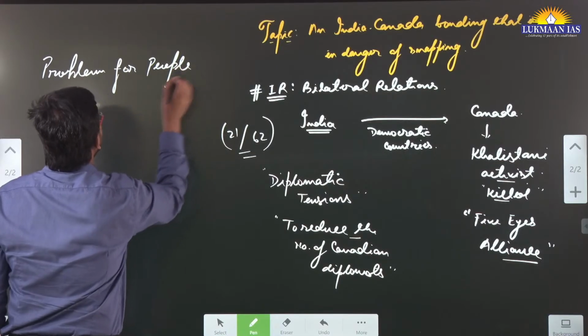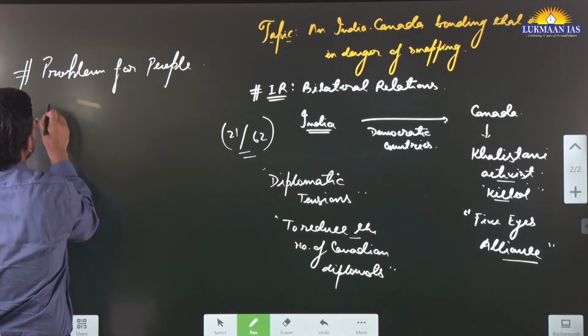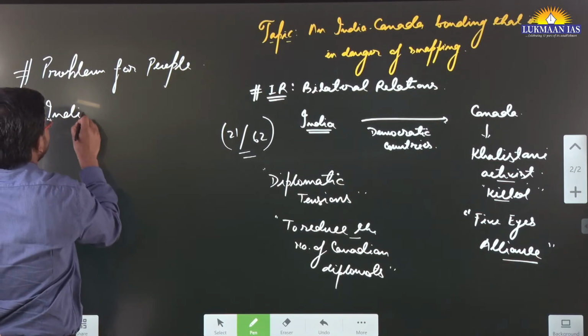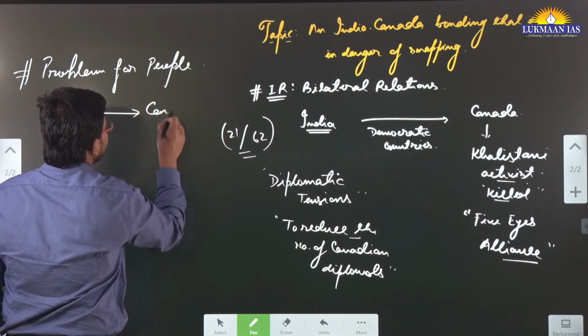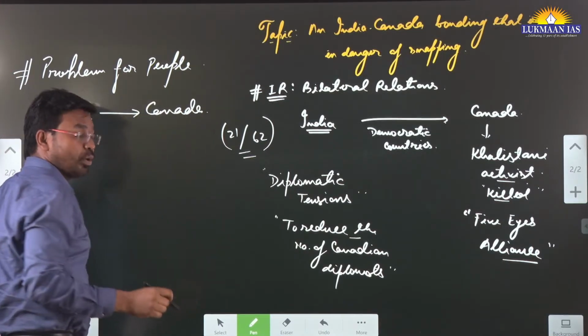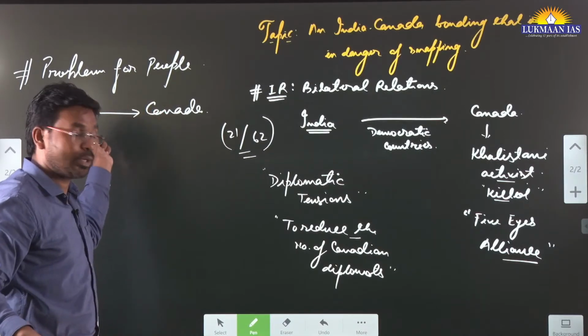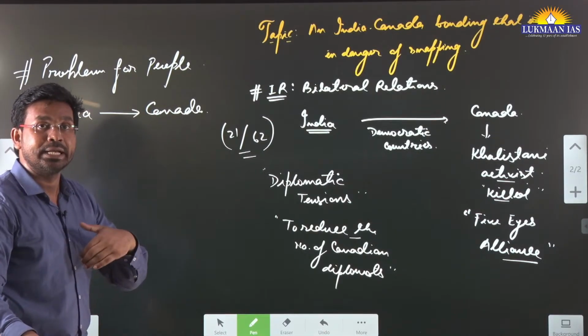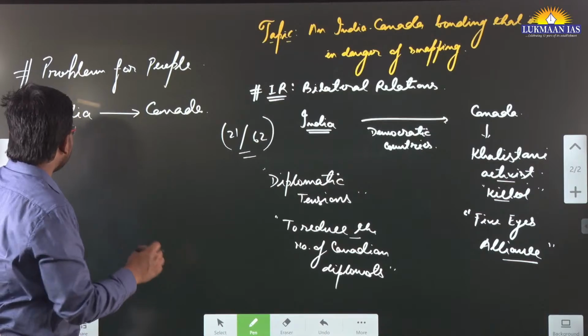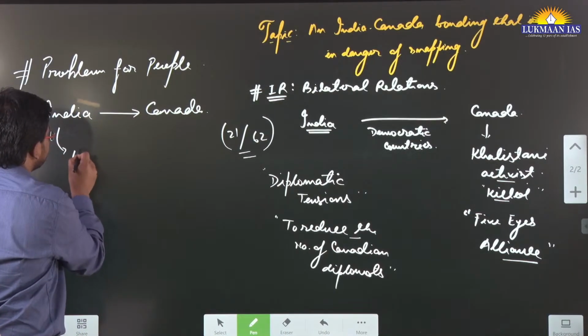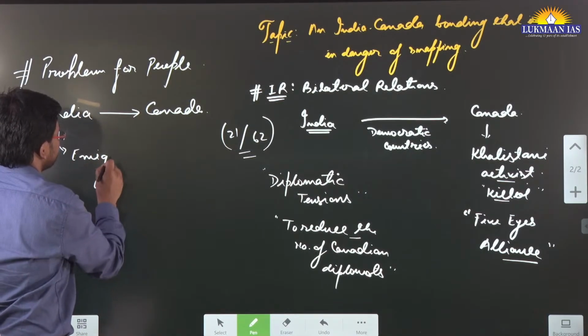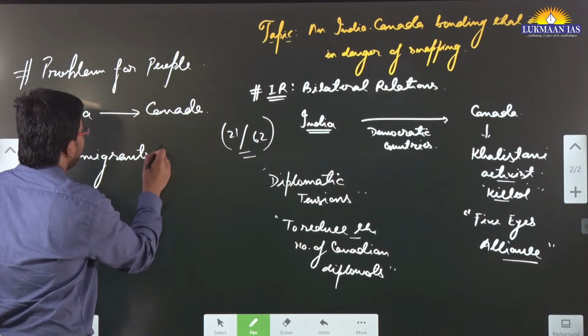Those people who want to migrate from India to Canada, and also those people who want to come back from Canada to India. As we know, a huge number of people are emigrants from India. What do we mean by emigrants?